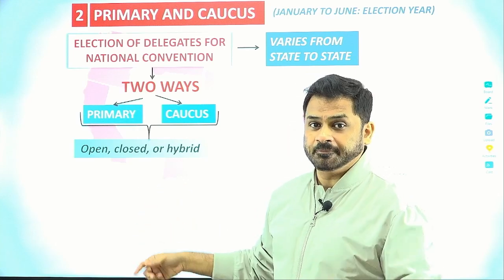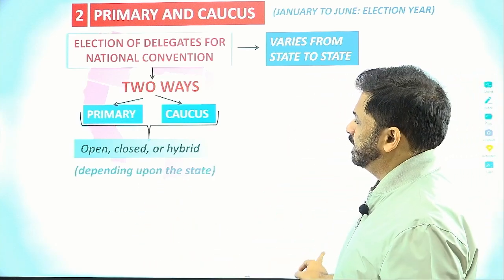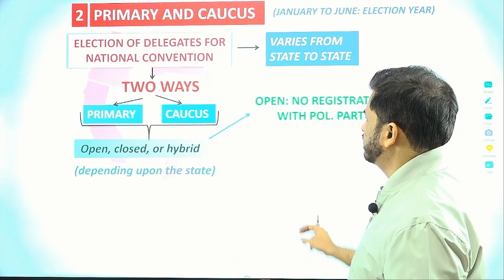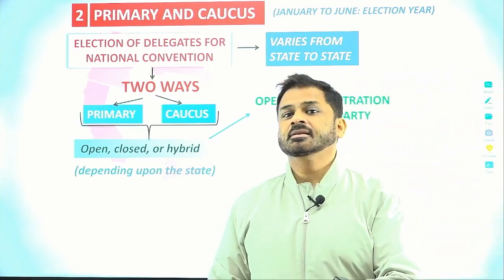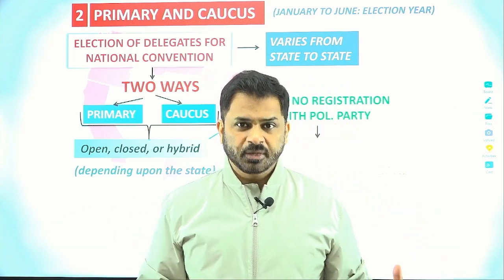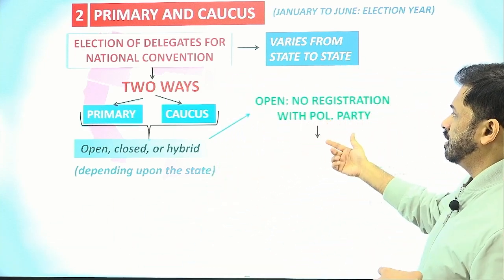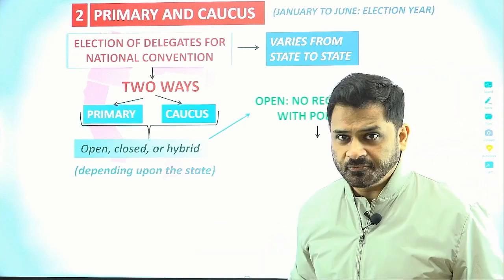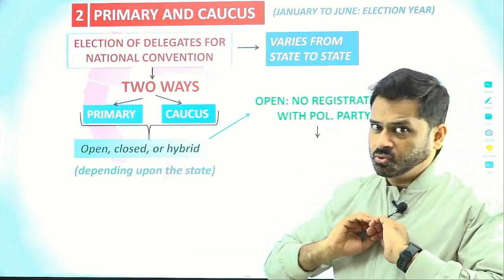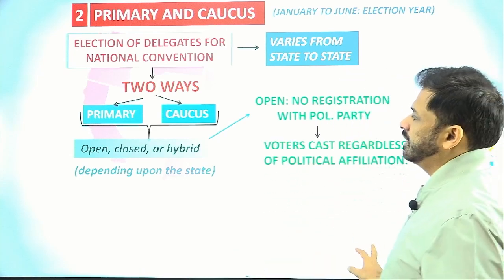What does this mean? An open primary is one where, of course depending upon the state, any member of the public can participate. These are the normal people who are participating. So in an open primary or caucus, they are not required to register with a political party. They are not members of any political party, and they are free to vote any which way, right? They are not affiliated to any party. They are free to vote.